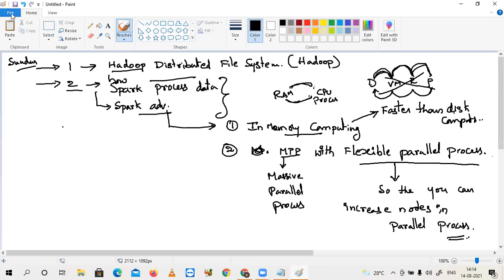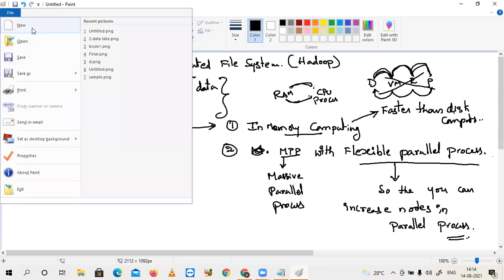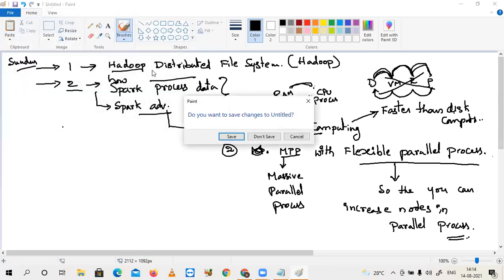After completion of this session, please watch last Sunday's sessions about how Hadoop works and how Spark works. You will understand.